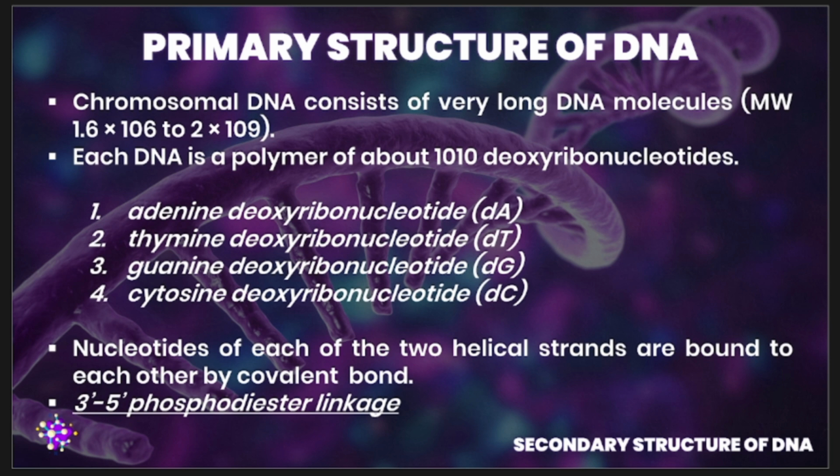On the other hand, the opposite end, again, we're talking about your primary structure, the linear sequence, the opposite end, which bears the free 3 prime hydroxyl or 3 prime phosphate group, is called your 3 prime end. Again, the opposite end bears a free 3 prime hydroxyl or 3 prime phosphate group, which is called your 3 prime end. So that is for your primary structure.